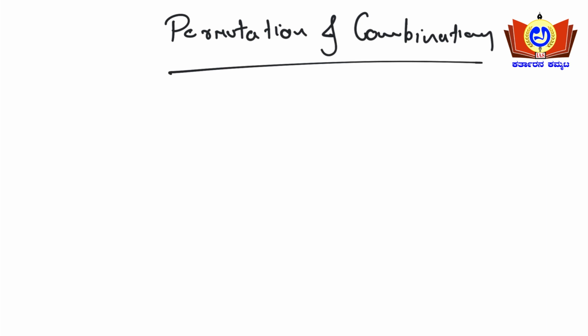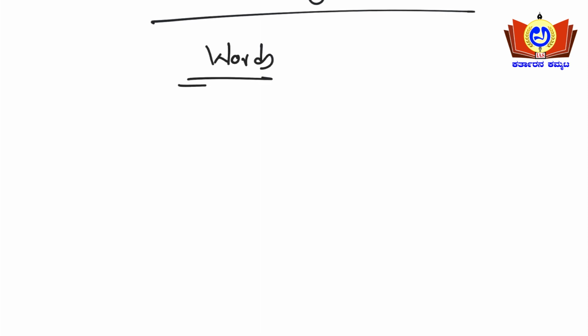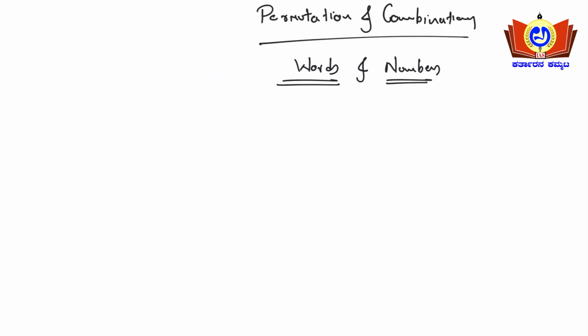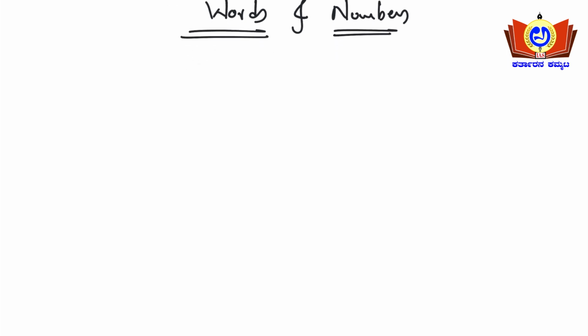See here, in this permutation and combination topic, you'll be expecting problems based upon words and numbers mainly, okay, mainly words and numbers. Then what is permutation and what is combination, okay. Both are different, guys. Actually give attention here. I'll take up an example and explain it to you, okay.